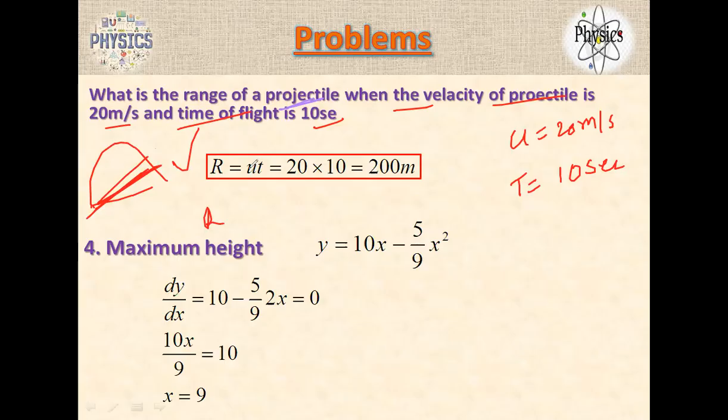So it is u only. We don't talk about theta here, because this is another situation, like a vertical projectile, such as when you're throwing an object from a flight. In that case, we don't have any theta. So we take only u into time of flight. u is given, t is given, so the distance is 200 meters.